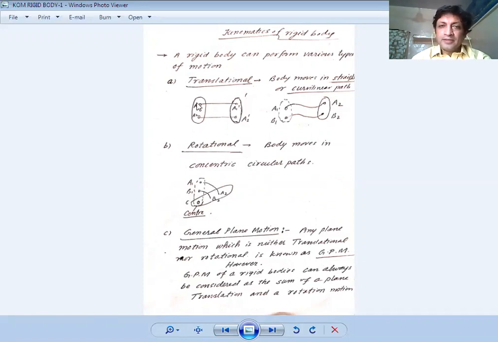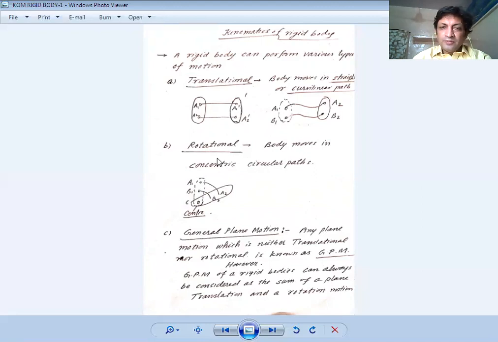Translational motion, as you can see on the screen, then also curvilinear motion, rotational motion. Rotational motion means the body moves in a concentric circular path. Here you can see the two particles A1 and B1. The distance between these two particles will remain constant. However, the velocity of particle B1 and particle A1 will differ if it is rotating with some angular velocity omega.